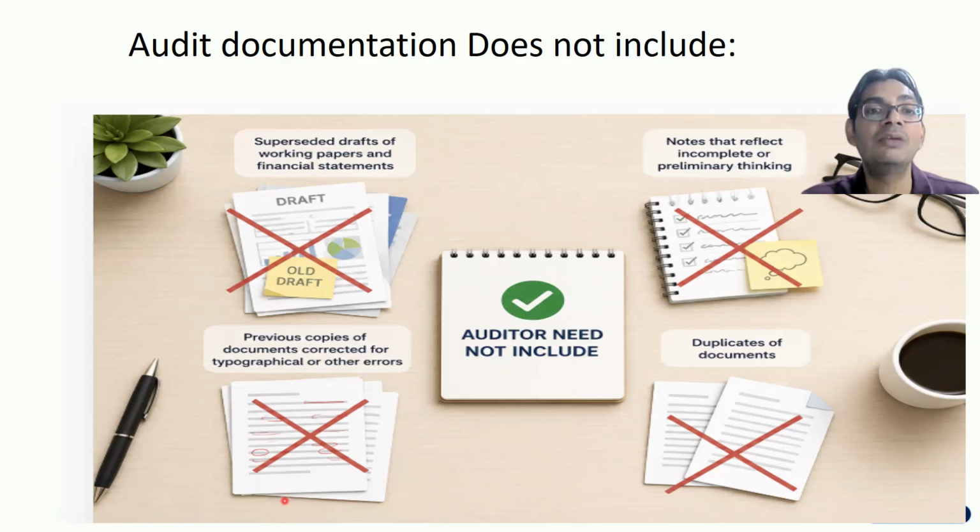Now, another thing is the previous copies of documents with corrected typographical and other errors. This is also somewhat related to the previous point. That means if there is a typographical error or any formatting changes that we make in the financial statements or in any other working papers, that also should not be included. And also the duplicate documents, or any other contracts, papers or evidences that we have taken from the client, they should not be included in the audit documentation. So in a nutshell, audit documentation includes the final working papers of the auditor, which show how he has arrived at a particular opinion, or how he has concluded that the financials show a true and fair view of the financial aspects of the company, right?